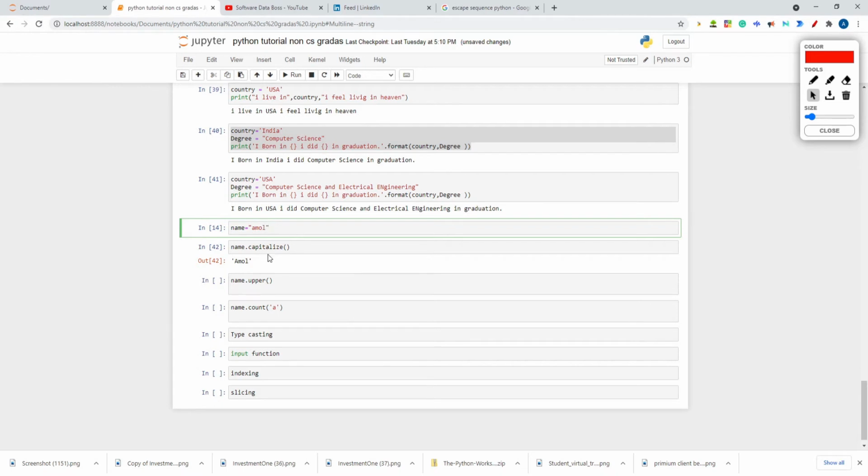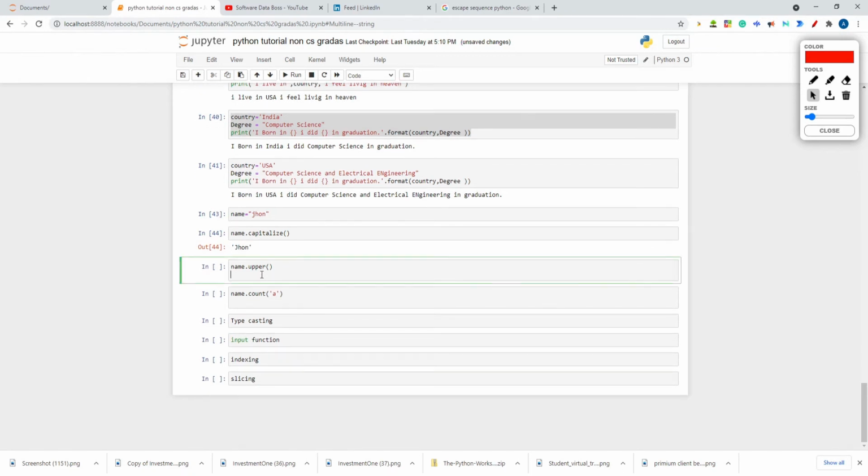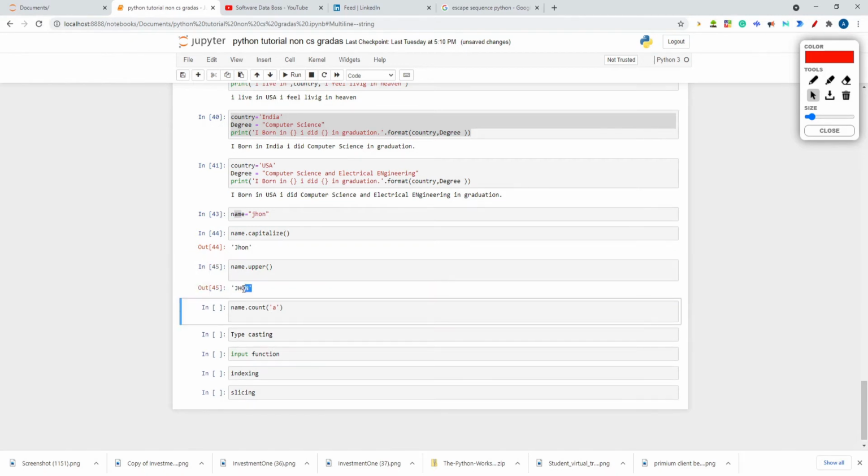I store John in name, and then if I hit capitalize, see John is coming; J is capital now. Like that, the function upper is there. With upper, everything will be in capital letters. Whatever is stored in the name will appear in capital letters. If I hit enter, see JOHN is coming now, because every letter is converted into an uppercase letter. So name dot upper is a function.